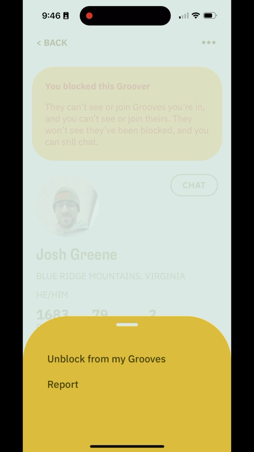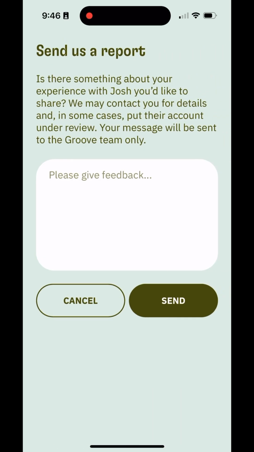I'm also able to now tap report, which is a way for you to send feedback to the team. Let's say for whatever reason, someone made you feel uncomfortable inside of a groove and you want to let the team know so that we can maybe reach out to them or talk to you further about the situation. You can share that right here and we'll be notified of that feedback.